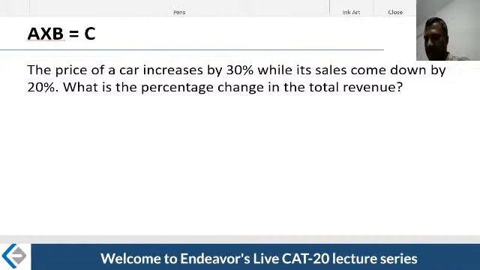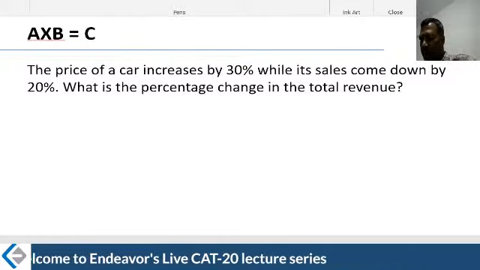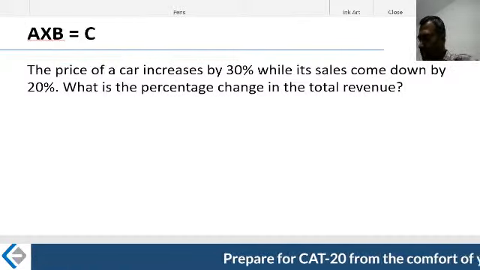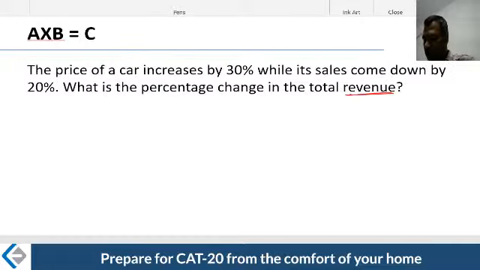Listen to me carefully, friends. The price of a car increases by 30% while its sales come down by 20%. What is the percentage change in the total revenue? Now look at this. What is revenue? Revenue is a function of price. Price is the value of one piece.